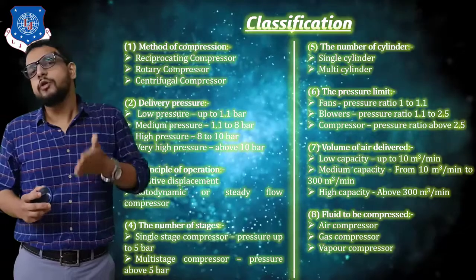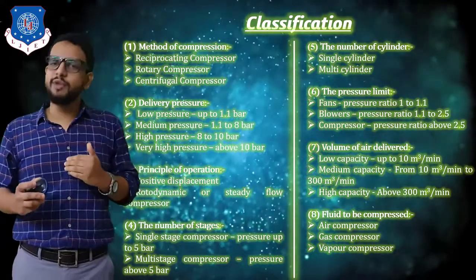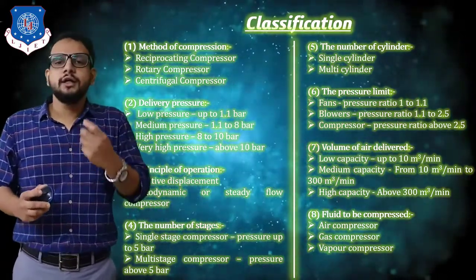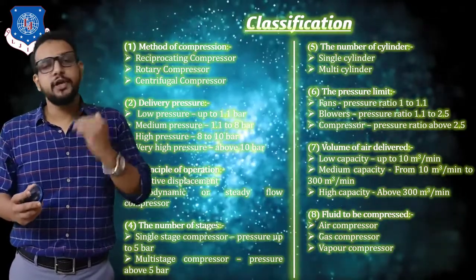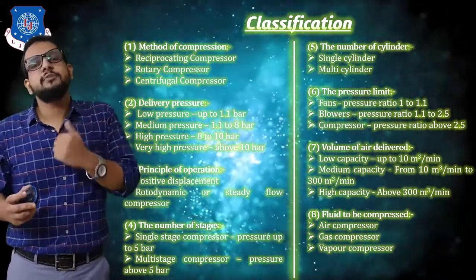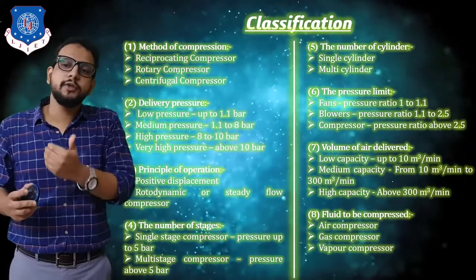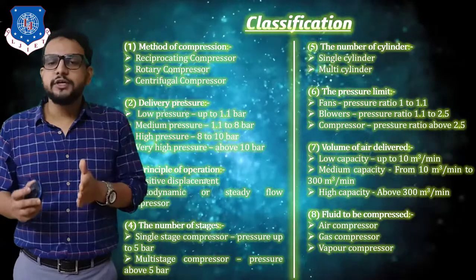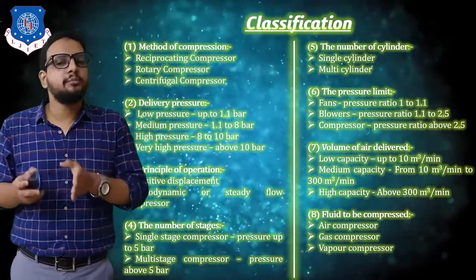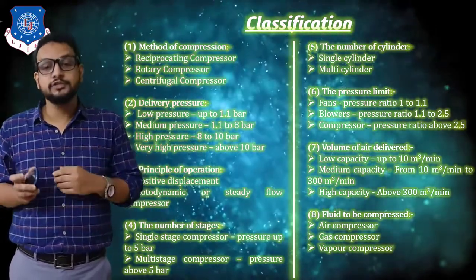Next is based on volume of air to be delivered. If the volume of air required is up to 10 meter cube per minute, then that compressor is a low capacity compressor. If the requirement is between 10 meter cube per minute and 300 meter cube per minute, then that compressor is considered a medium capacity compressor.